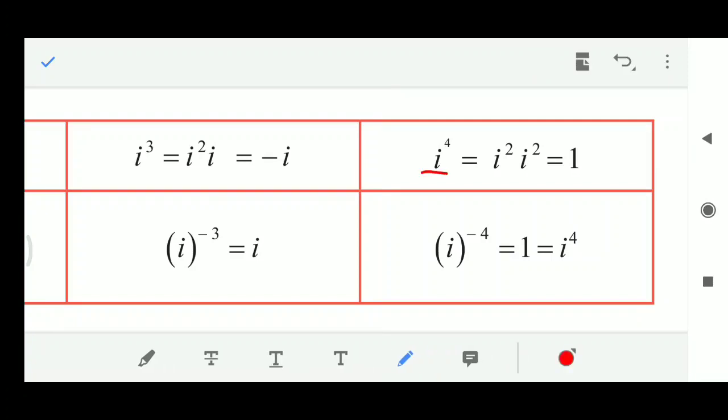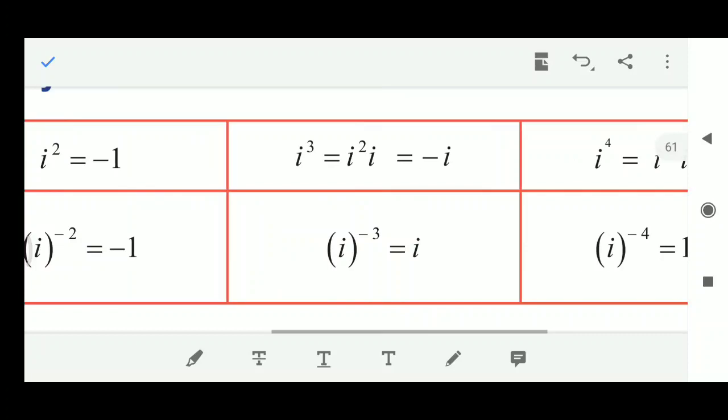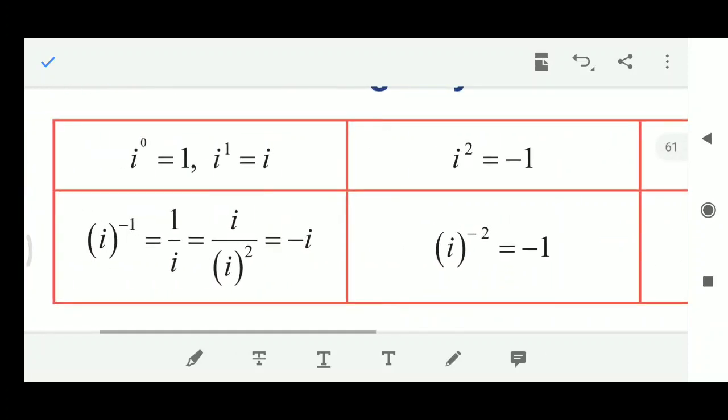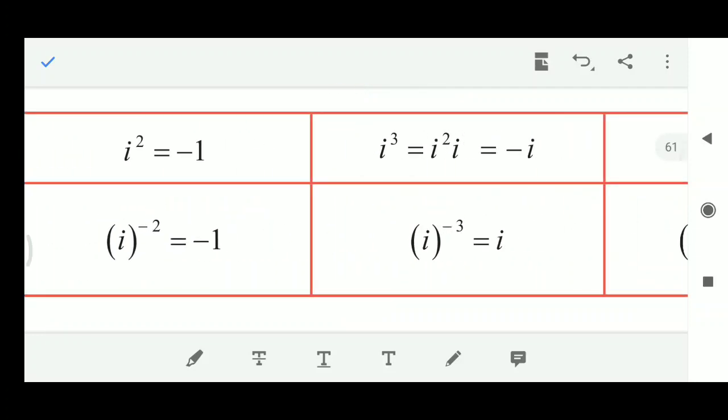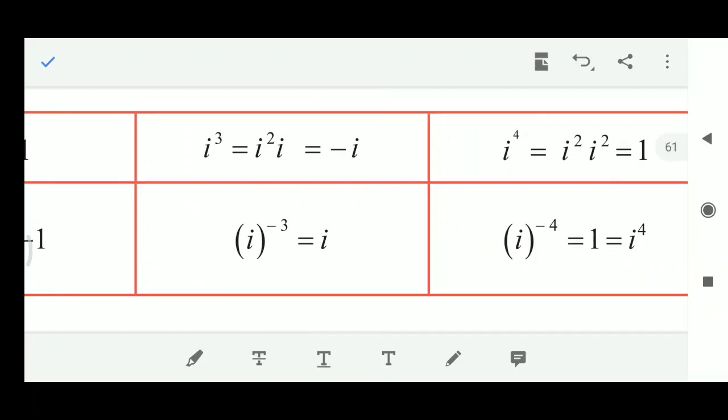The value of i square is minus 1, into minus 1 gives plus 1. Like that, i power minus 1 is equal to minus i, i power minus 2 is equal to minus 1, i power minus 3 is equal to i, i power minus 4 is equal to 1.